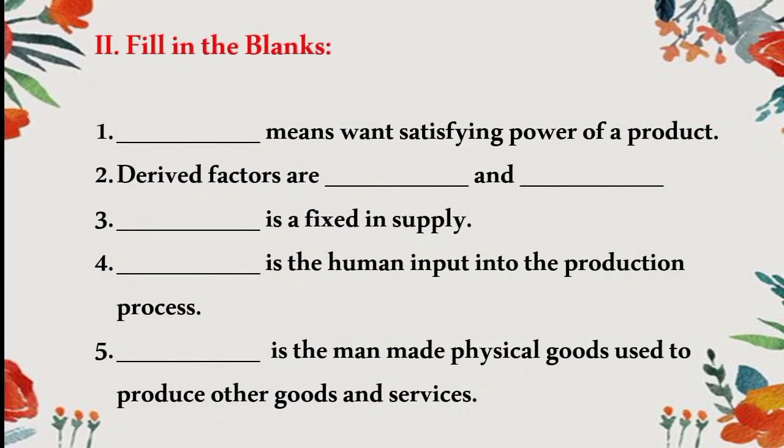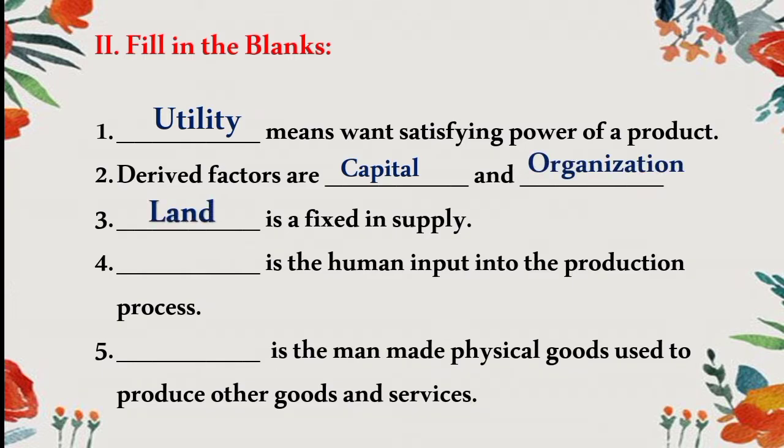Next one is fill in the blanks. What means the satisfying power of a product? The answer is utility. Derived factors are capital and organization. What is fixed in supply? Answer is land. What is the human input into the production process? Answer is labor. What is the man-made physical goods used to produce other goods and services? Answer is capital.